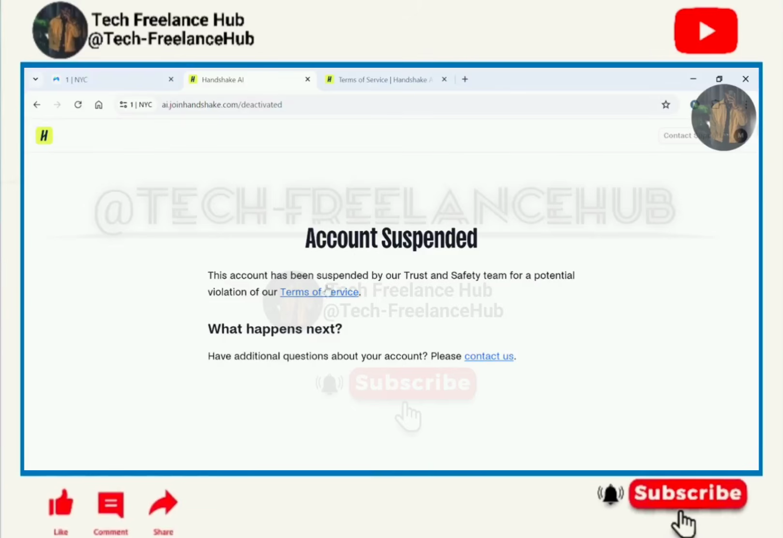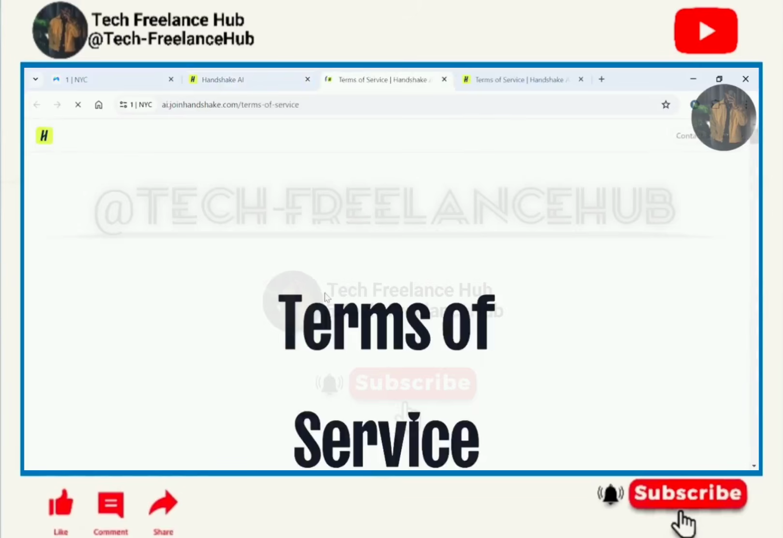Before we continue, let us go through there. You can see that account suspended. This account has been suspended by our trust and safety team for a potential violation of our terms of service. What happens next? Have additional questions about your account? Please contact us. So before I tell you the exact reason why my account was suspended, so that you can avoid it, let us go through the terms of service.